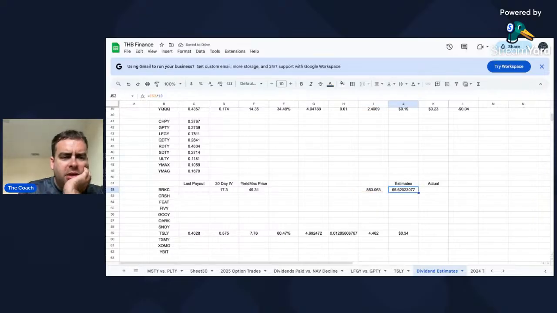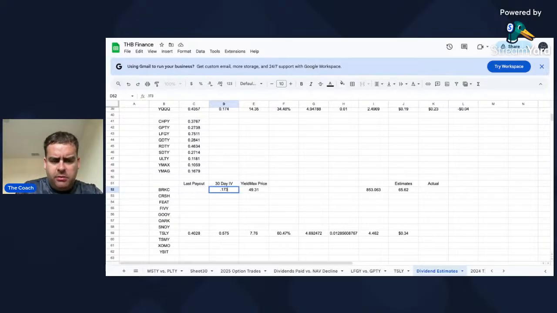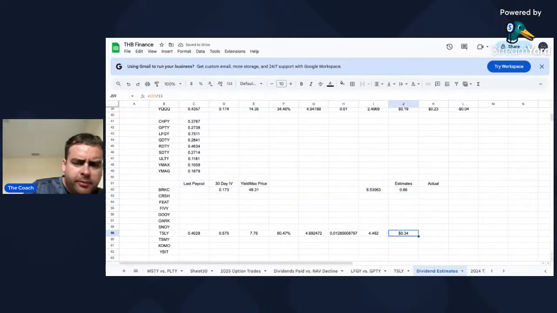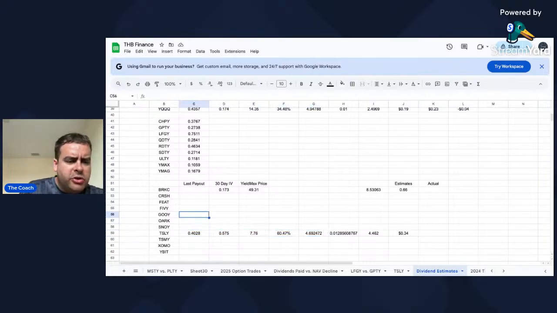Yeah, there's no way it's going to be that. Let's see. Oh, I'm sorry. I need to express this in terms of decimal. All right. So I'm estimating 66 cents for Berkshire. So 66 cents for Berkshire. So we did 2 of them so far. We did TSLY and Berkshire.